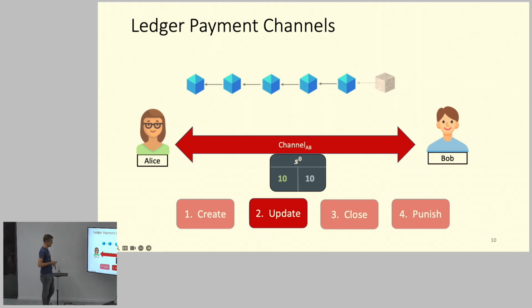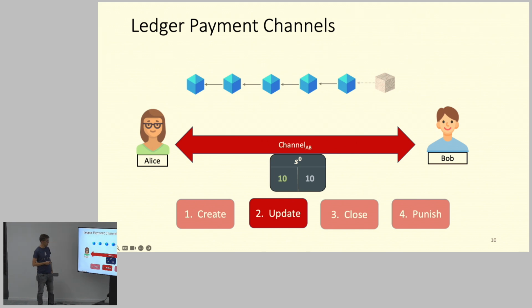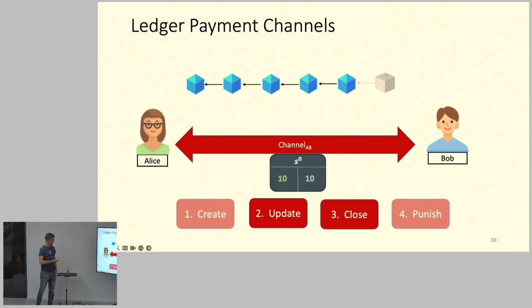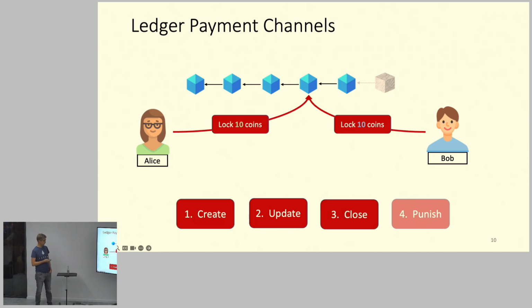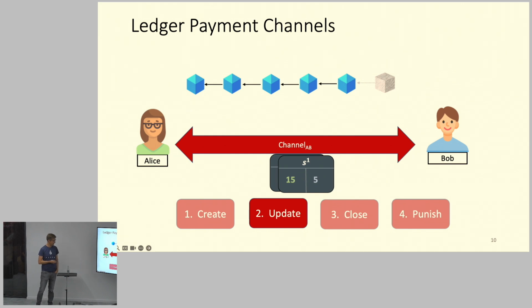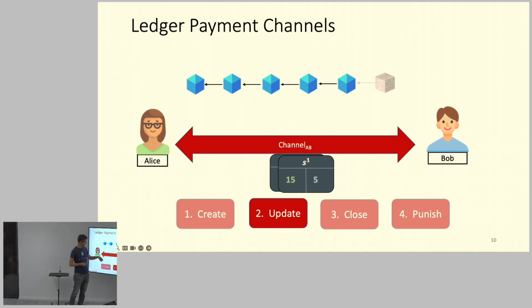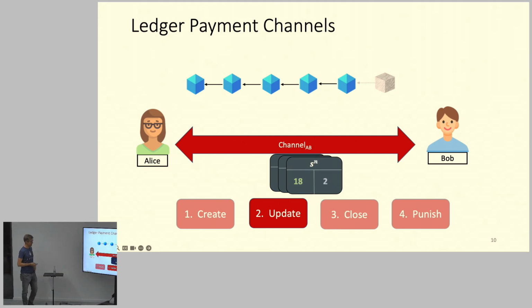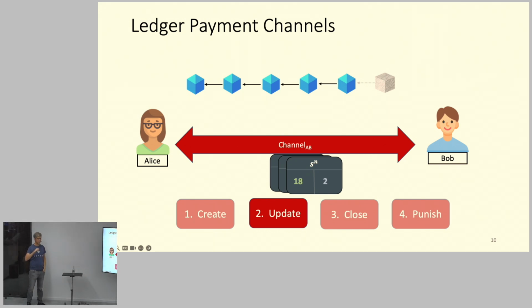But in blockchains like Bitcoin, where you have limited scripting capabilities, it's more complicated, and then you need something like the Lightning protocol for this. So you can update the state: initially Alice owned 10 coins, Bob owned 10 coins, and now Bob transferred 5 coins to Alice. So the state is now that in this channel, Alice owns 15 coins and Bob owns 5 coins. And then you can continue like this. It's a bidirectional channel, so you can transfer coins back and forth.